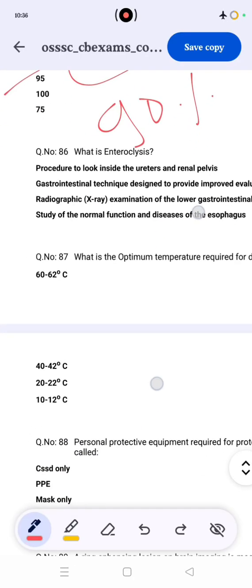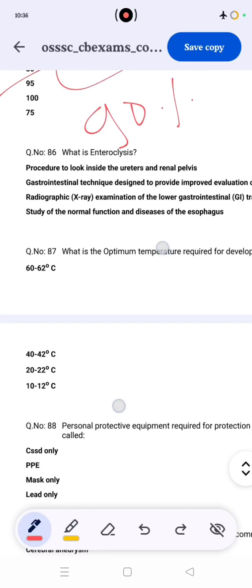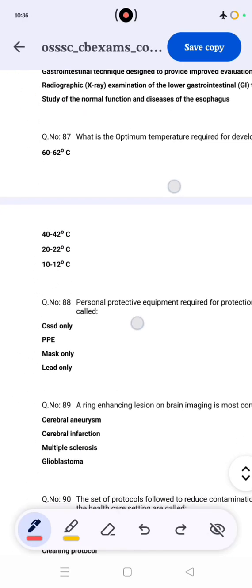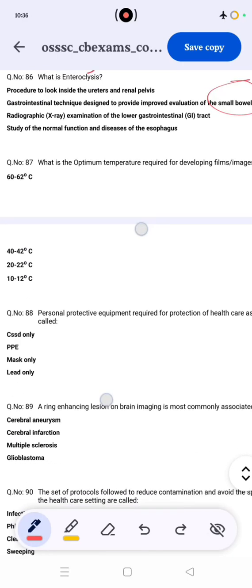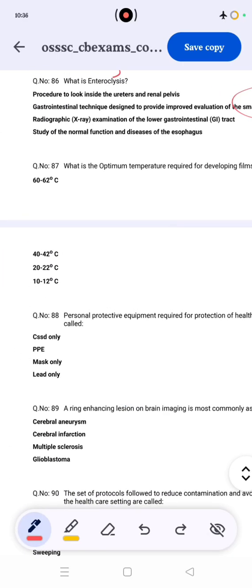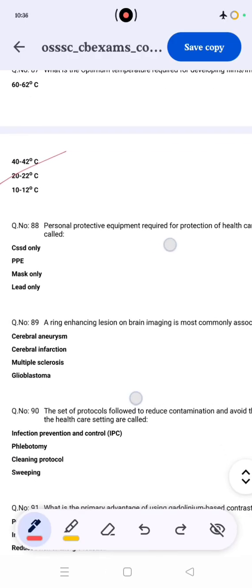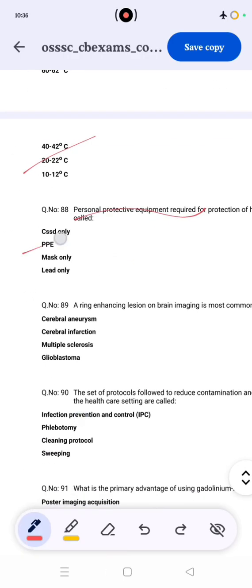Then, for the intensifying screen, what is the percentage of radiation dose reduction? 95% is more than 90%. Okay. Then electrolysis is of the small intestine. Then, asking about the temperature for developing film processing, it is 20 to 22 degrees. Personal protective equipment is the PPE kit.